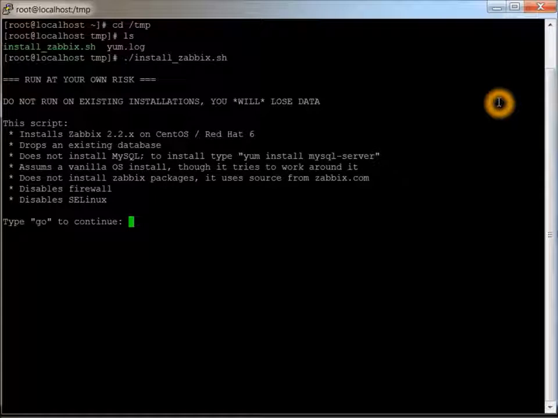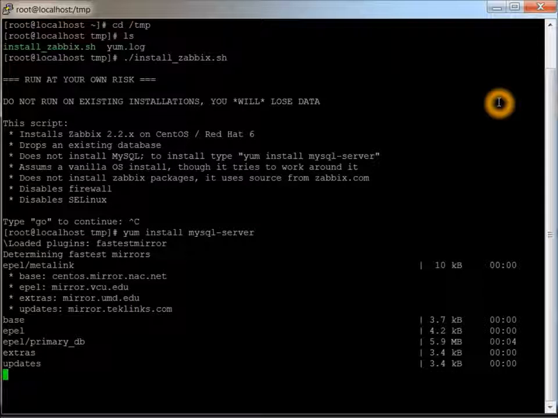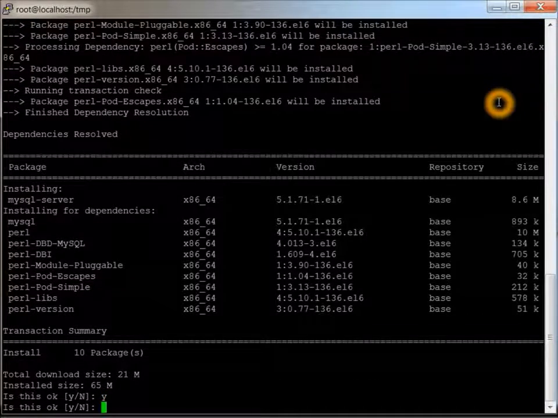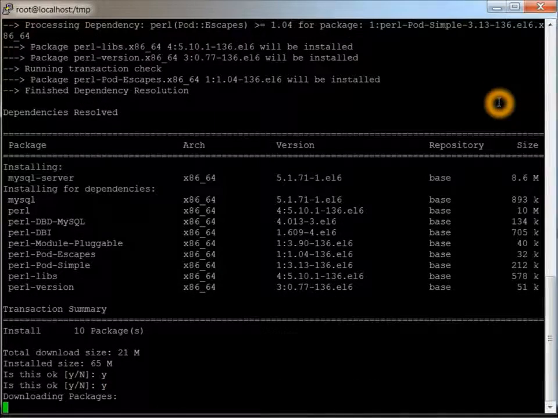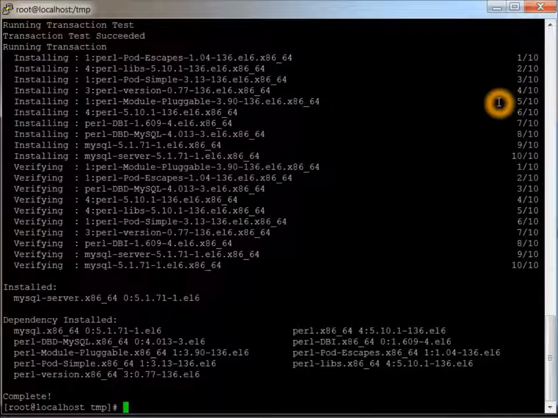Since it does not have MySQL on it, I'm actually going to cancel out of this. I'm going to do what it tells me to do here. Install MySQL server. Yes to that. Okay, just going to clear this up. Get that installed all right.